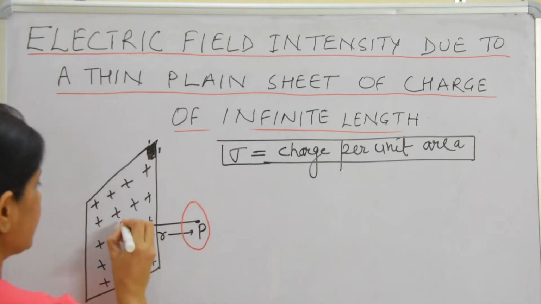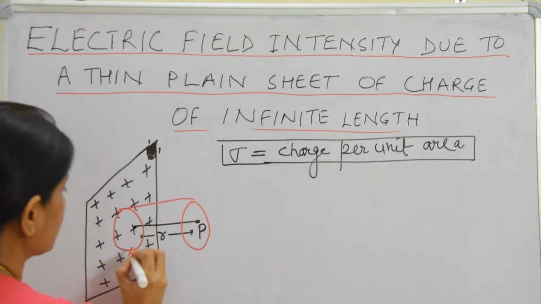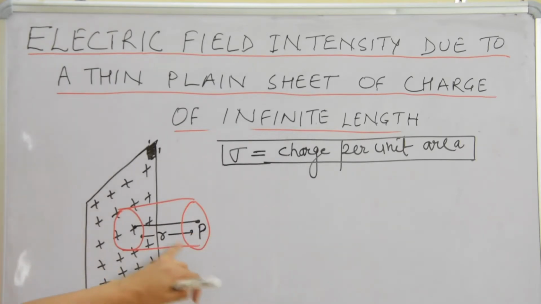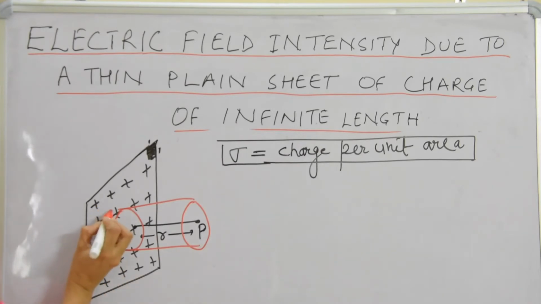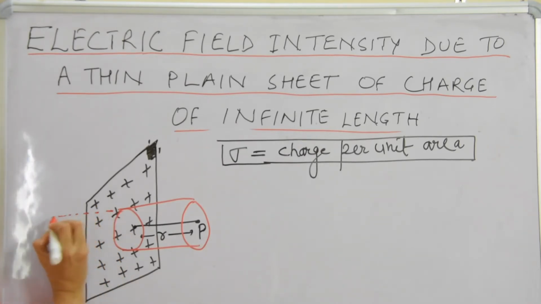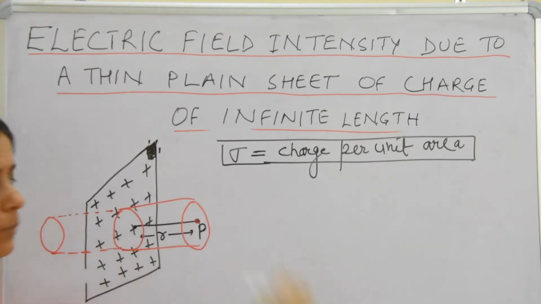As we know, a cylinder has 3 surfaces. This is the cylinder we have considered. Since we have to see the symmetry, we will extend it to the backward side. Now we have to find the value of electric field intensity at point P.